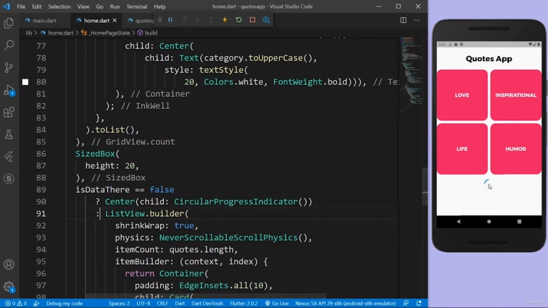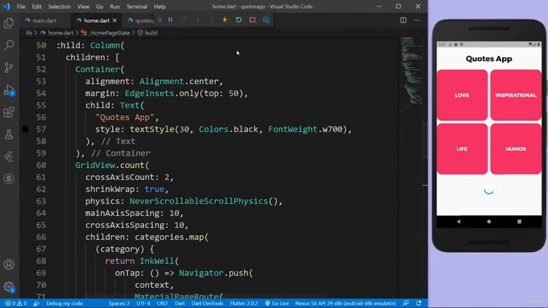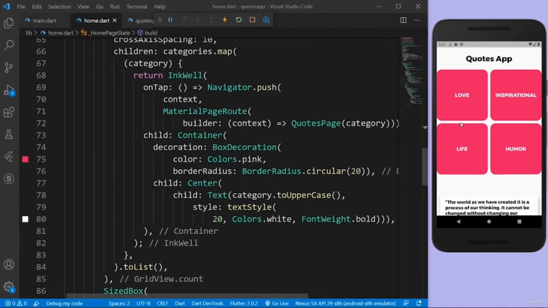So yeah, now it's going to show this, but let me also give some more spacing. Now it's going to show the circular progress indicator because we are never running the initState function. So let's do a full restart and check, because then we'll enter our page and we'll have all our quotes. There you go, I have my quotes. After a while it did a full restart and I got the quotes.